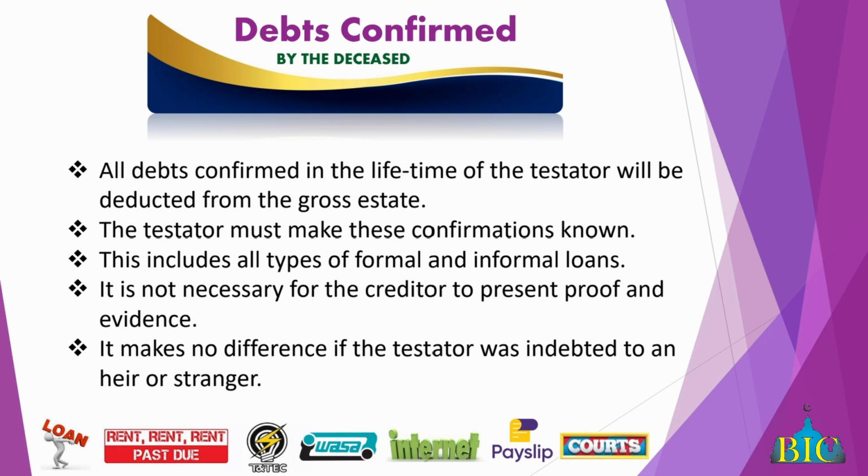Unless there are certain contracts and loans where it is cancelled upon the demise of a person, and they accept that. For example, I give you $10,000, and you say, I need $10,000, but if you happen to die, I would forgive that. The heirs will not have to pay. You can make that arrangement. There's no issue.